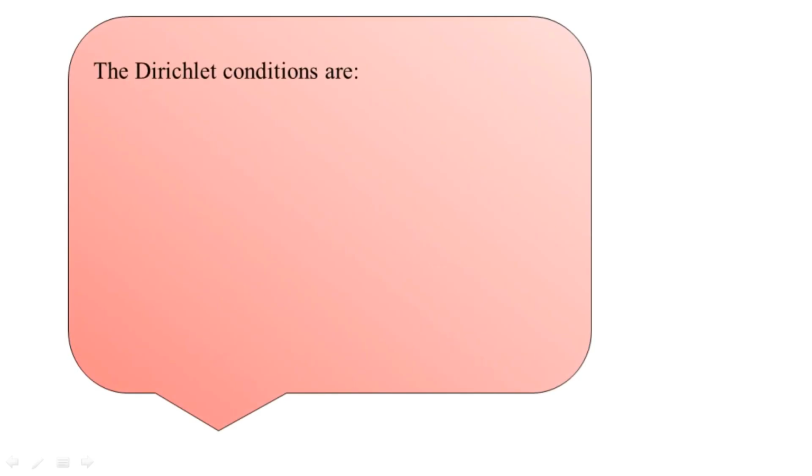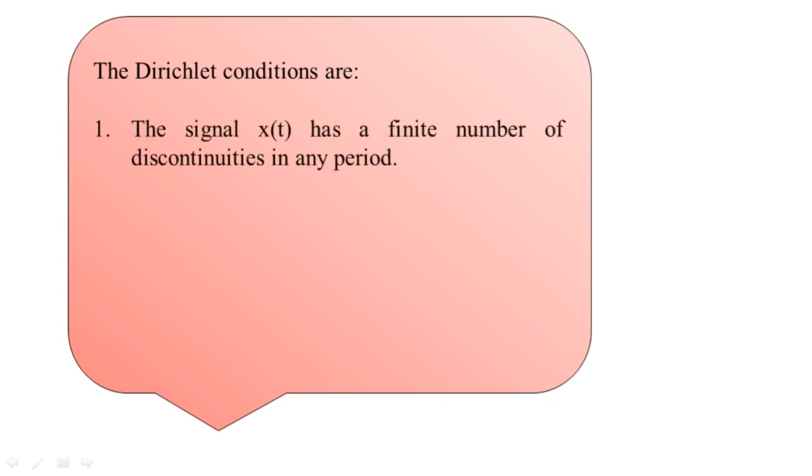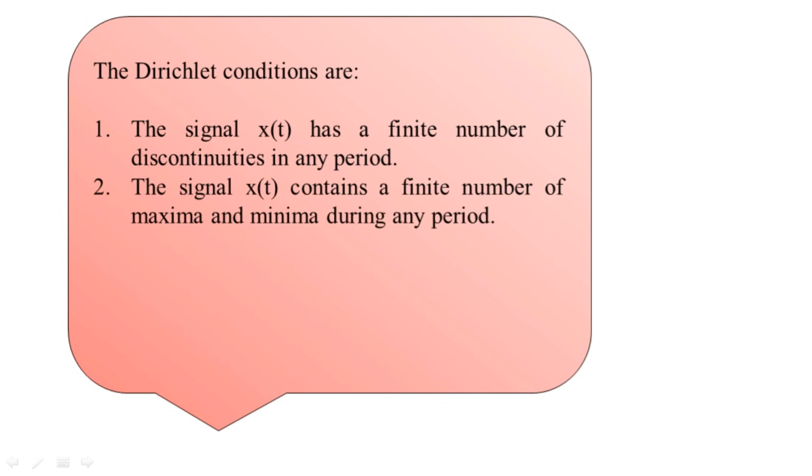The first condition is that when a continuous-time signal x(t) has a finite number of discontinuities in any period, we can apply the Fourier series representation to it. The next condition is that the signal x(t) contains a finite number of maxima and minima during any single period; then also we can apply the Fourier series representation to it.